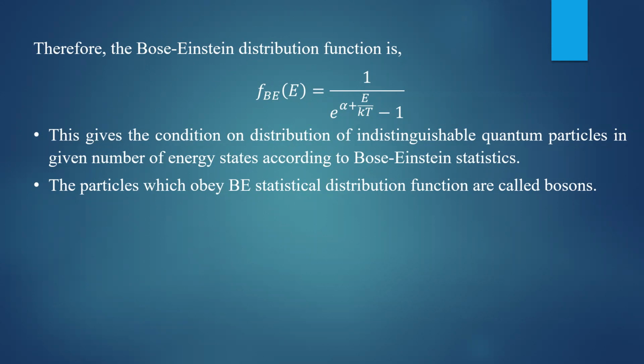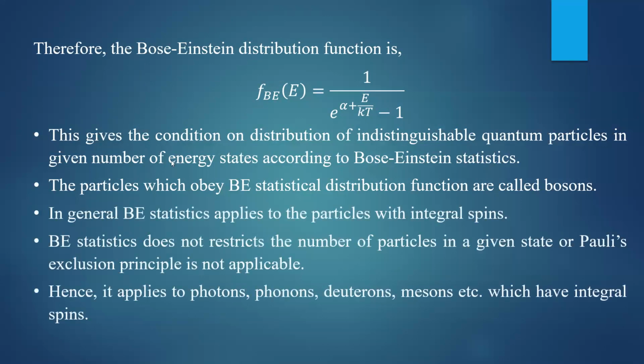And finally, the particles which obey the BE statistical distribution function are called bosons. You also have to remember that BE statistics applies only to particles with integral spin, such as photons and gas molecules. So spinless particles and integral spin particles obey this Bose-Einstein statistics, and those particles are called bosons.